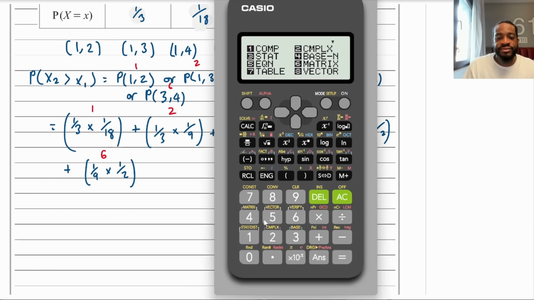So if I do that, let's put this in. So 1 over 3 times 1 over 18, plus 1 over 3 times by 1 over 9.